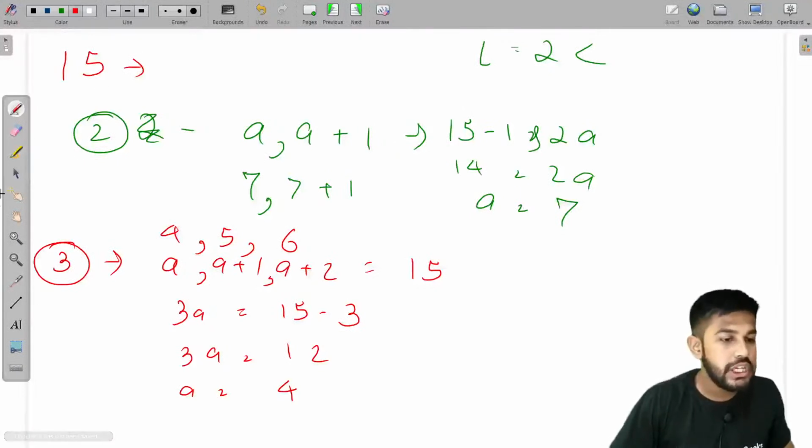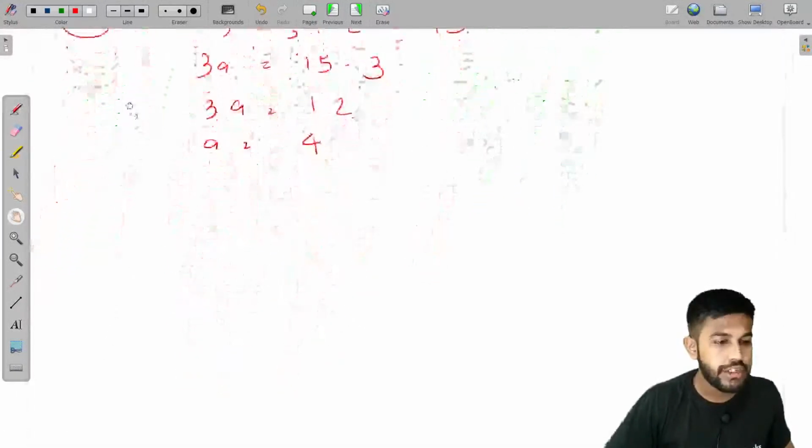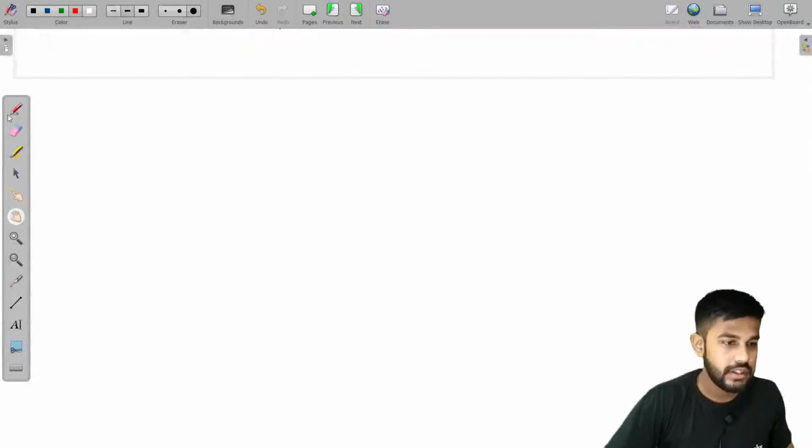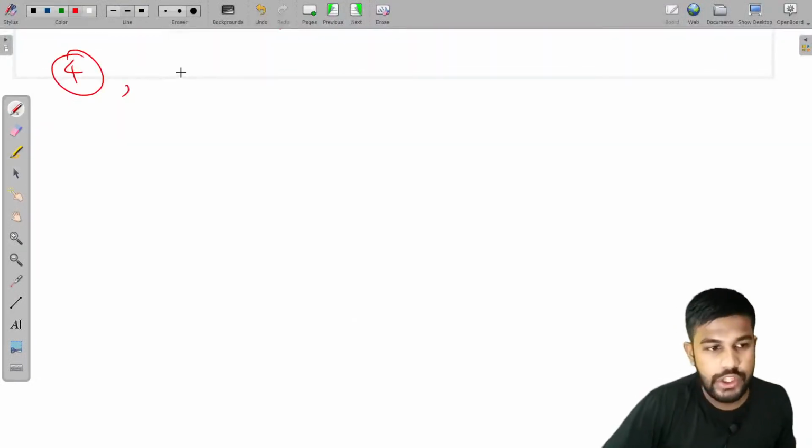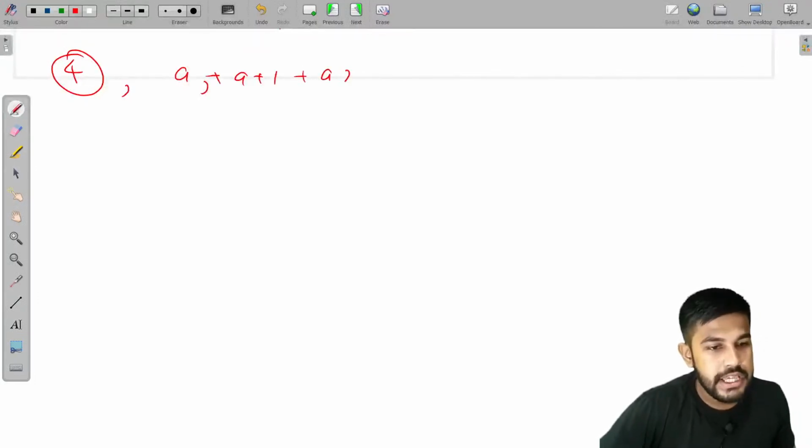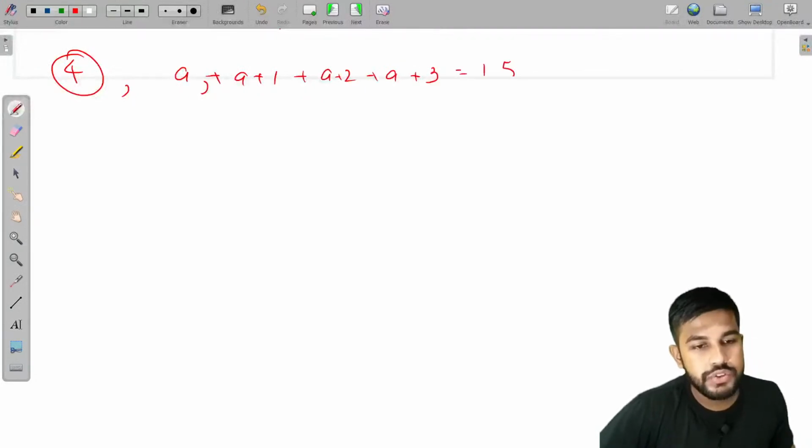Now we would see for length 4. For length 4, the value would be a plus a plus 1 plus a plus 2 plus a plus 3 is equal to 15 itself.